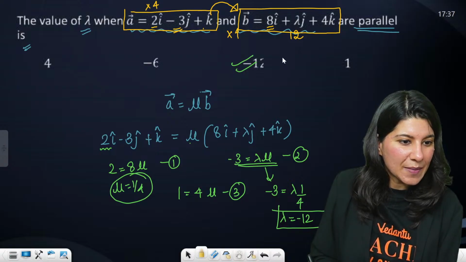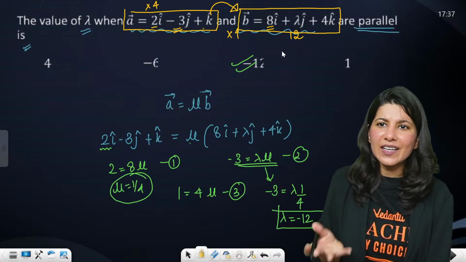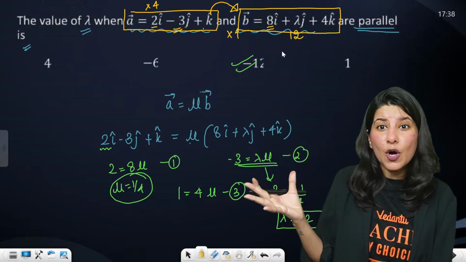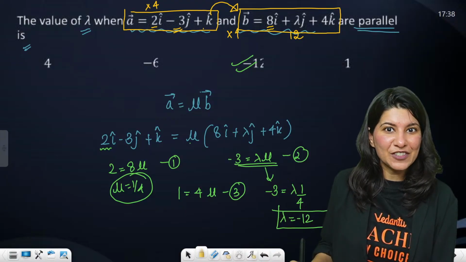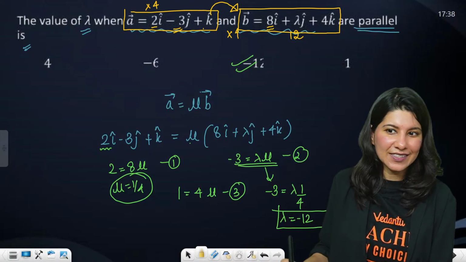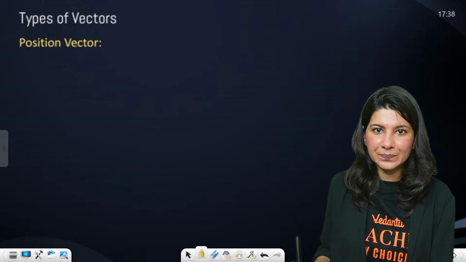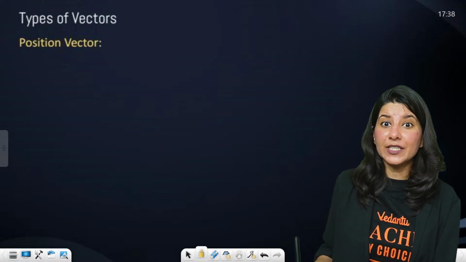AB cos theta, ma'am. Holika, no, this is AB cos theta, the dot product. We have not touched the dot product yet. We are just talking about parallel vectors, right? Okay. All right. Now, position vector.